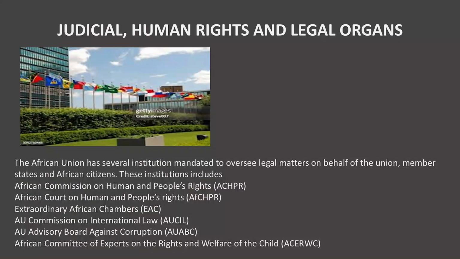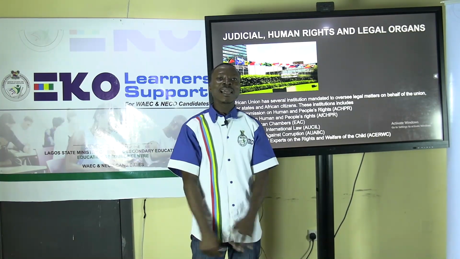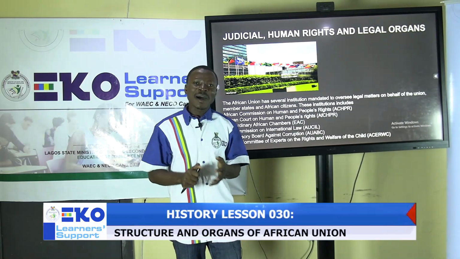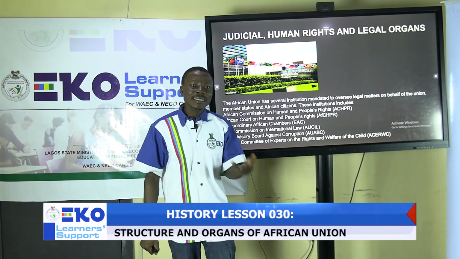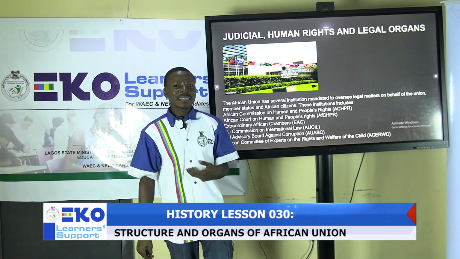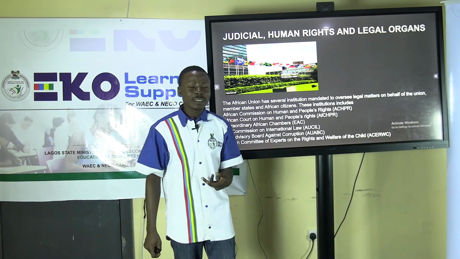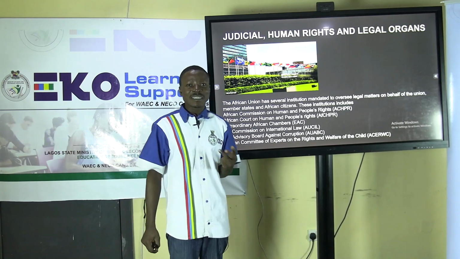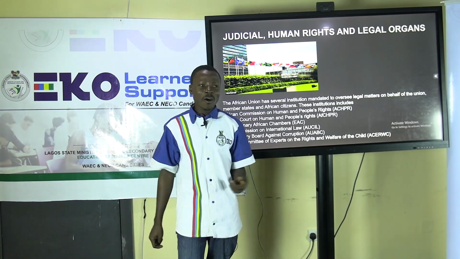Lastly, we will be looking at the judicial, human rights and legal organs of the AU. The AU does not have a single legal or judiciary arm. They have several institutions, or several organs, that are given the responsibility of overseeing human rights issues and legal issues among member nations or affecting the organization itself, and also the education of decisions and judicial proceedings for the organization.